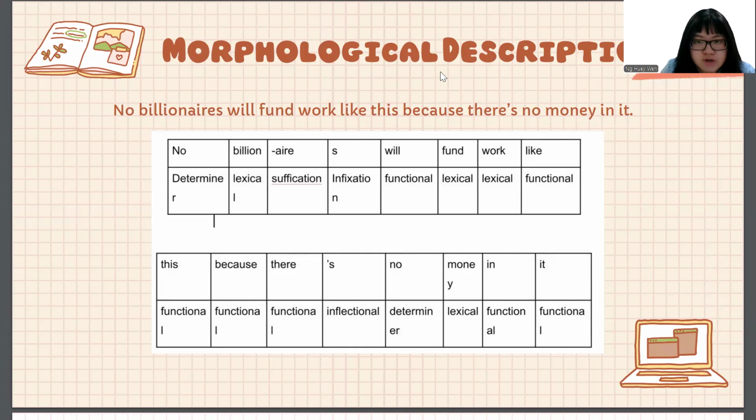Following by will is functional, fund is lexical, work is lexical, like is functional. This is functional, and there's will be separated into two parts, which is there and -s. The word there is functional and the -s is inflectional. And then no is a determiner, money is lexical, in and the word it are functional.